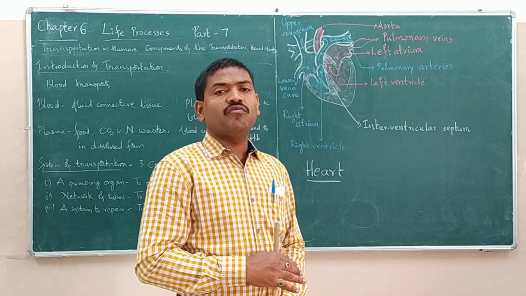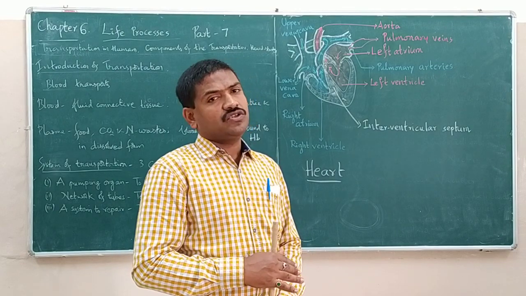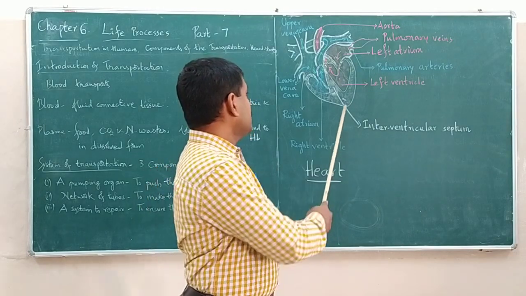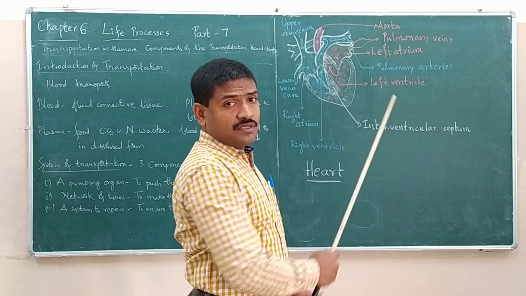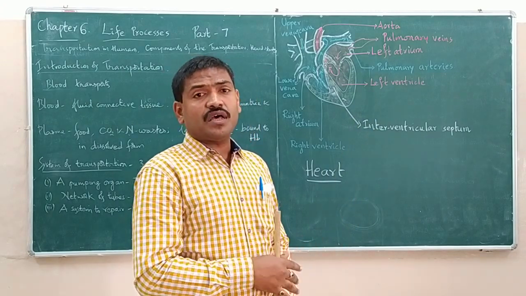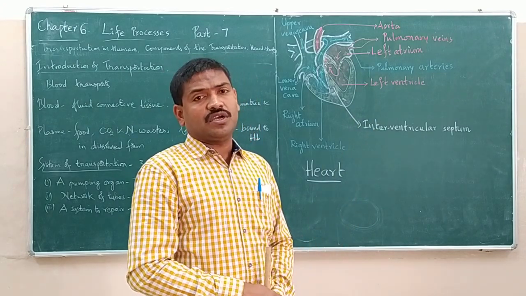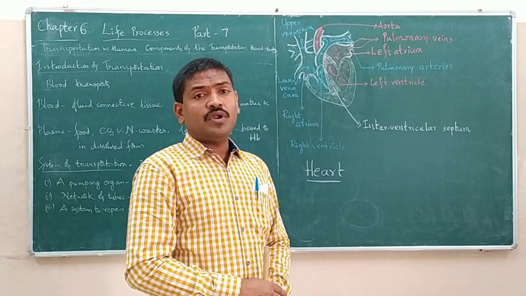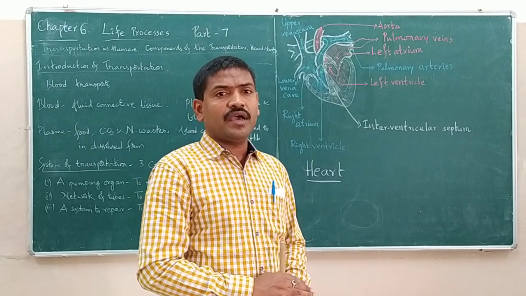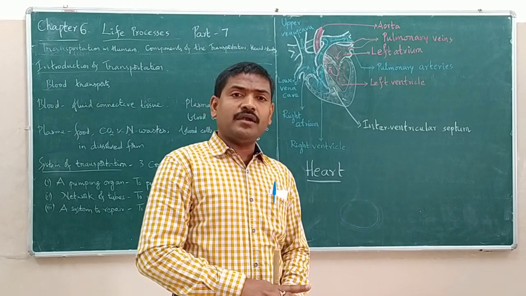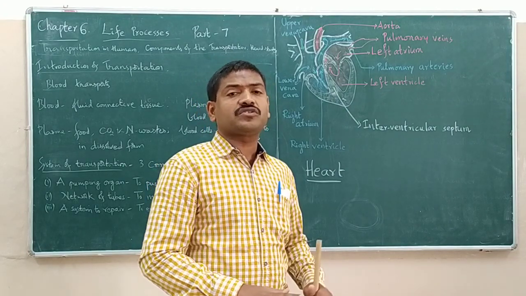Whereas the ventricular walls, as you can see in the diagram itself, are very thick in structure, because they do not only push the blood. They require to pump out the blood so that the blood reaches all parts of the body.